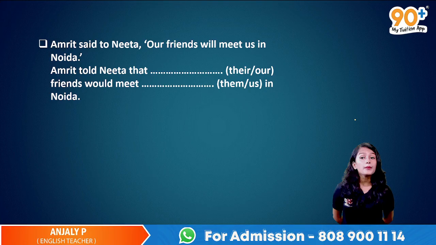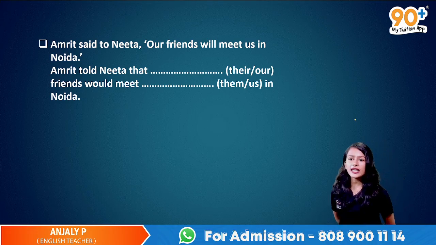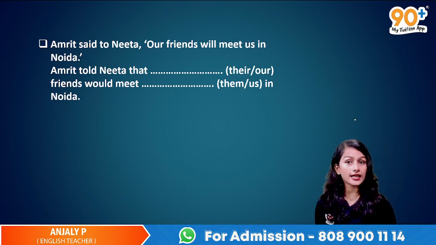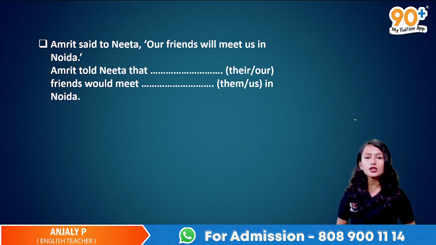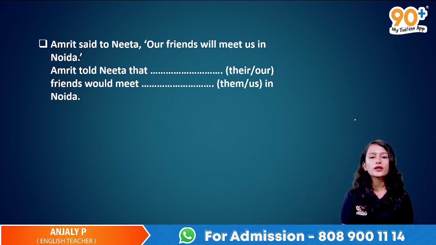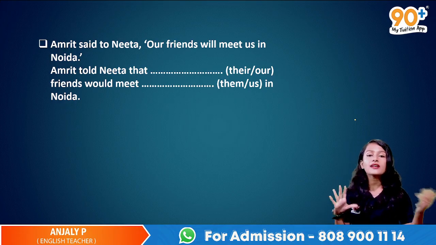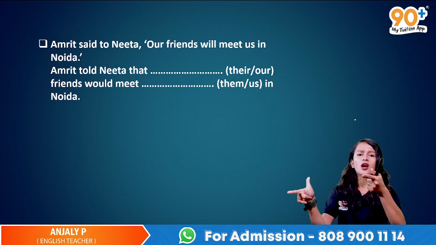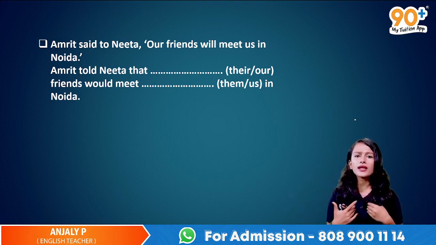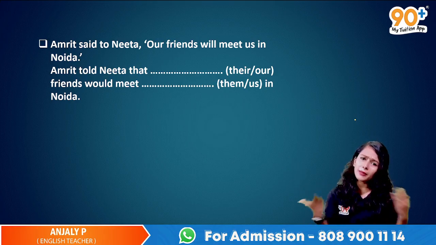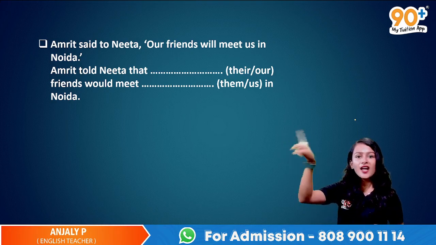Amrit said to Neeta our friends will meet us in Noida. Amrit told Neeta that our friends, it says. So Amrit and Neeta are the speakers in this dialogue, this conversation. So are these two us or them? It won't be us, no, it's not. We are not involved in it. So it's them, not us.